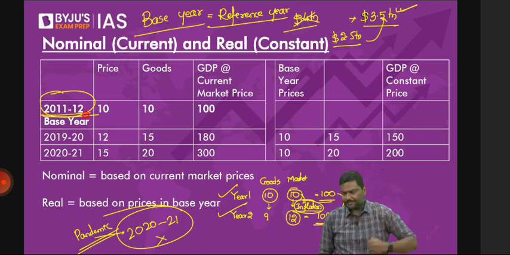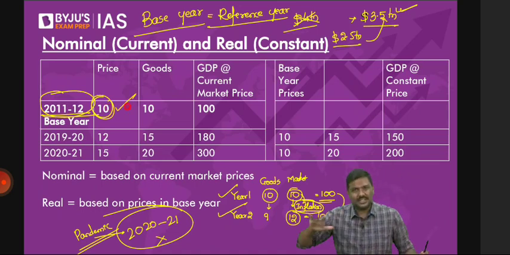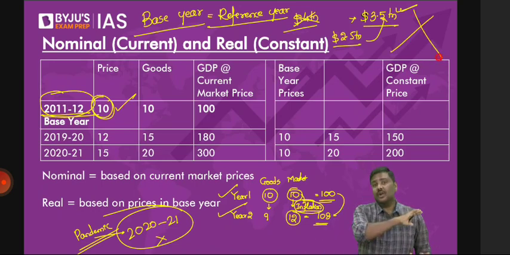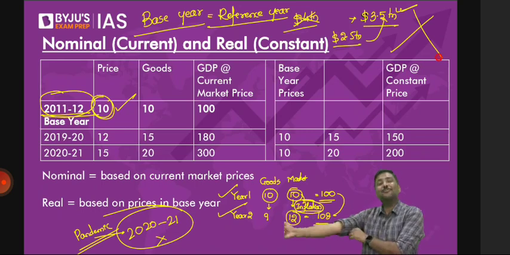Now let's say, have a look at this. Let's say the price of the product in the base year was 10 rupees. Again, the calculation is not this easy. I am making it easier. Will UPSC ask you this calculation? A big no. UPSC will not ask you for this calculation. Please do not learn it by heart. It's not necessary for UPSC. That is GS paper 3. But if your optional is economics, you do not have any option, you'll have to learn a lot.